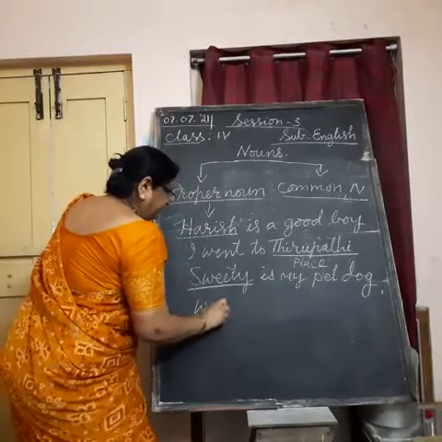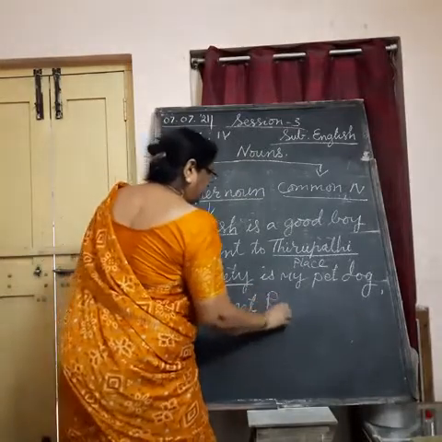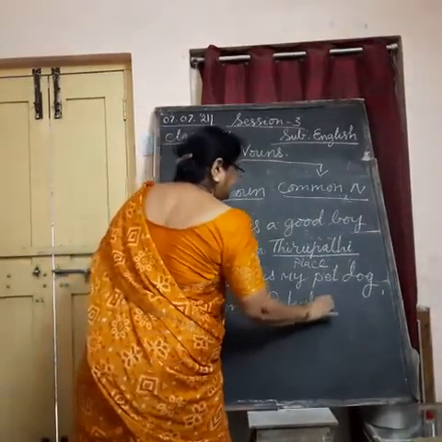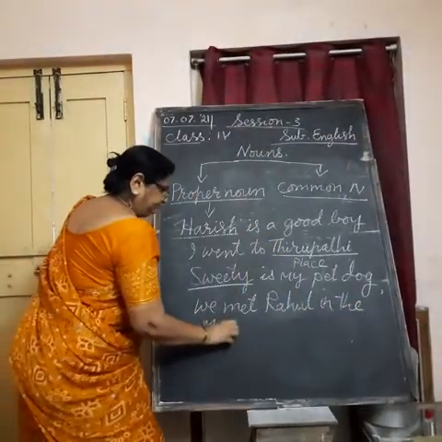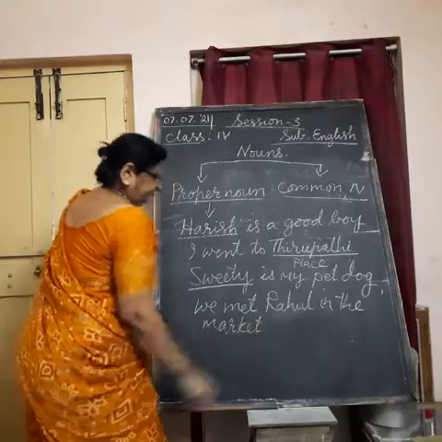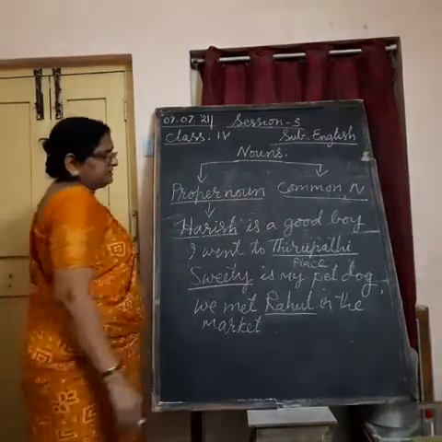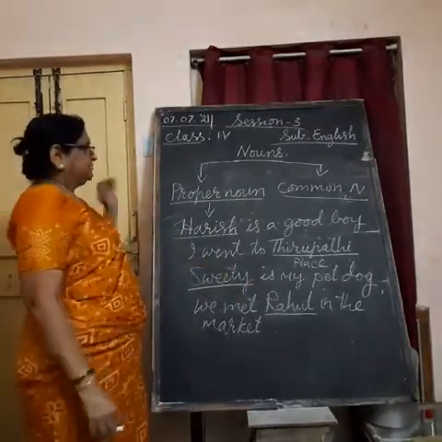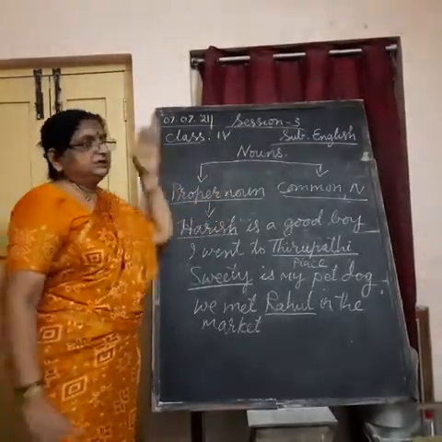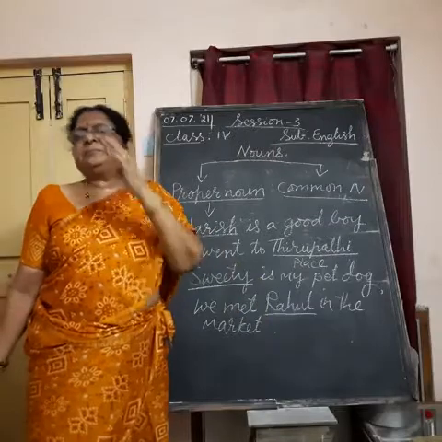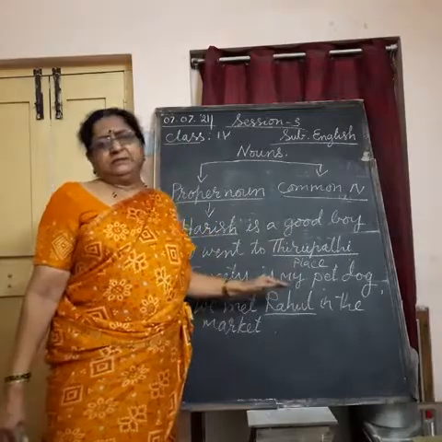We met Rahul in the market. So, Rahul is the name of a person. So, the proper noun is a noun which denotes the specific name of a person or a place or an animal. Animal means only pet animals we can take.